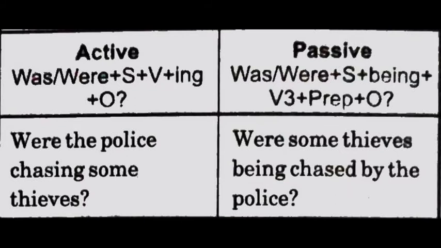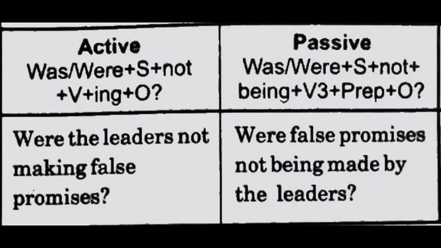Okay. Next is negative interrogative. So, negative interrogatives, same as interrogative, we just have to add not. The active voice is of the form was/were, subject, not, ing form of the verb and object. So, same, but we'll add being and verb will change to third form. So passive voice will be was/were plus subject plus not plus being plus third form of the verb, then preposition by and object.